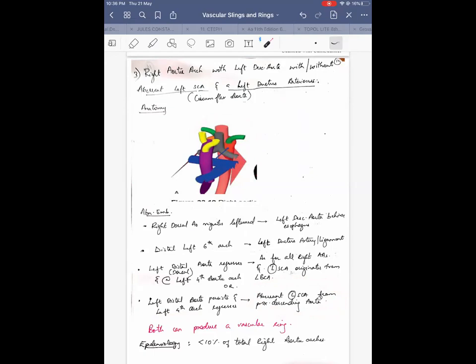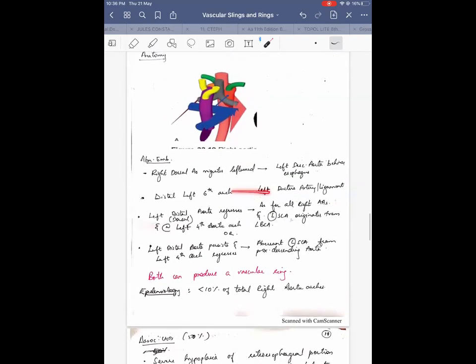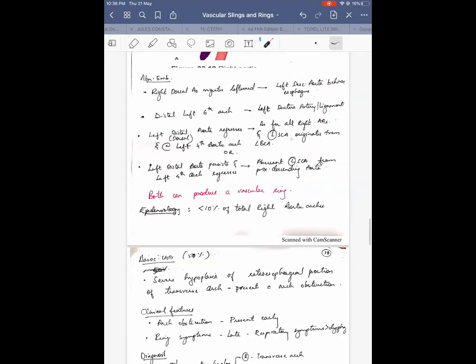Because on the posterior aspect, what you are having here is the leftward migration of the right distal aorta. So that is the left descending aorta. The arch goes posteriorly, so it forms the posterior part of the ring. So both these conditions can produce a ring. If there is a left aberrant subclavian artery, that is an added structure that is a part of the posterior aspect. And on the left, again, as we can see, there will be a left ductus.